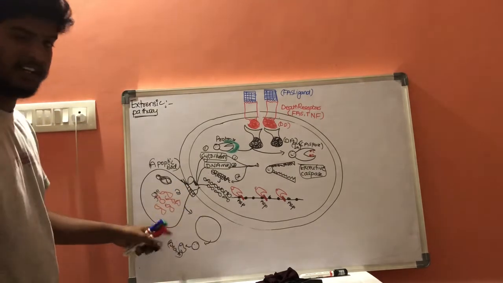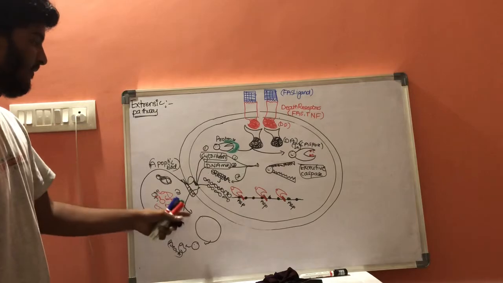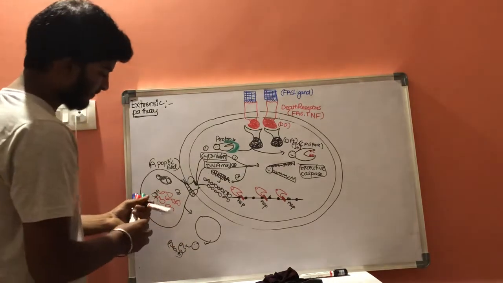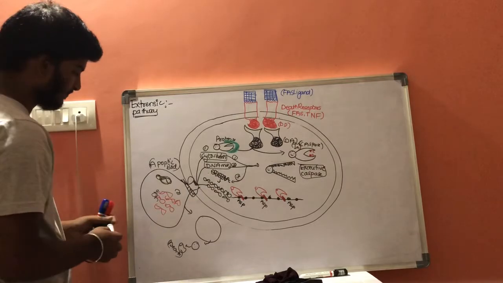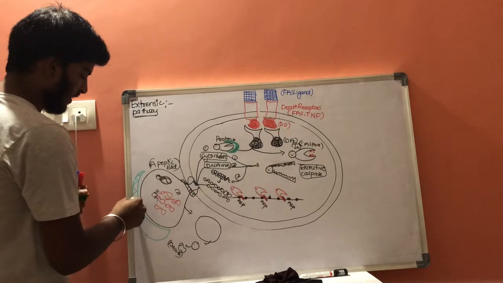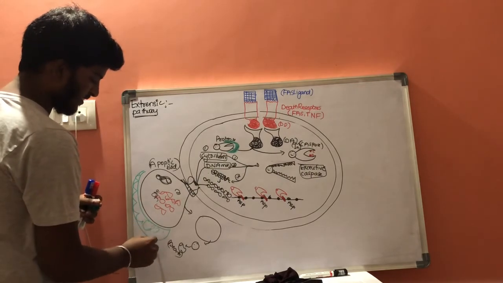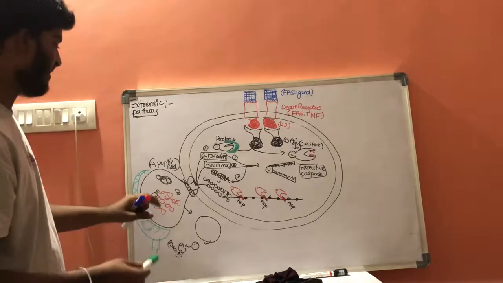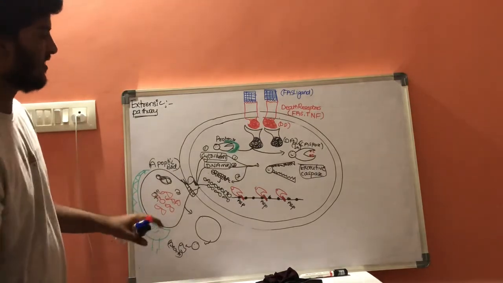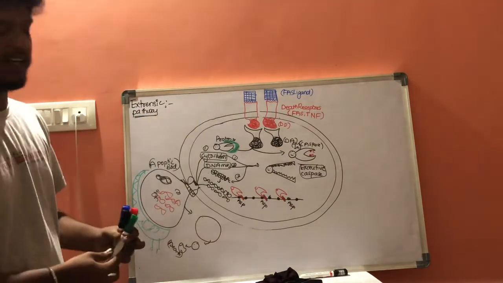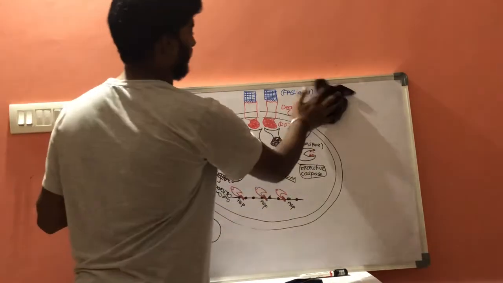After some time, it will be ingested by the macrophages, and the macrophages will eat these apoptotic bodies, resulting in death of the cell. This is the extrinsic pathway through the death receptors. This is the first type of pathway.